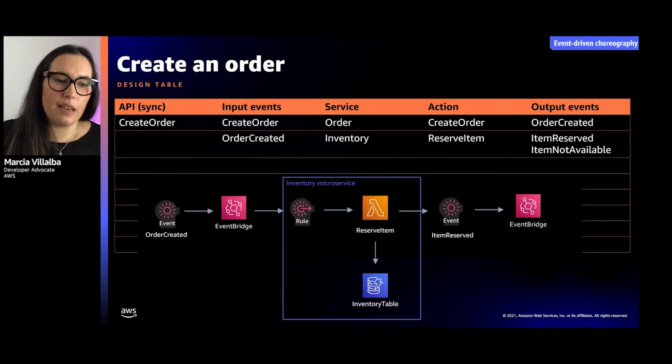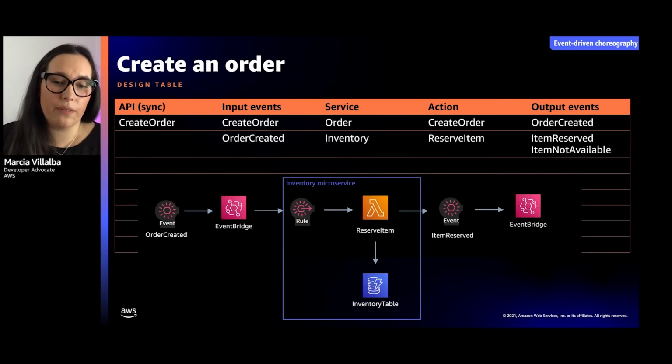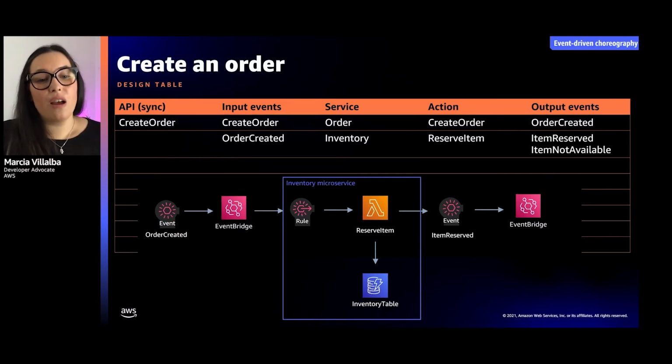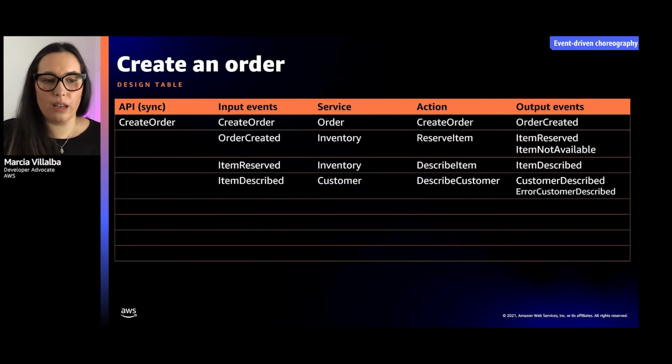Then we go to the next step. The order created will reserve an item, and it will put an event of item reserved if everything goes fine. The item reserved will then go again to the inventory and get the price for the item using the describe item operation, and then it will get the output event of item described. Now the output object will have the price of the item and other information in the object. That can be taken, and then we can invoke the next step, and so on and so forth.